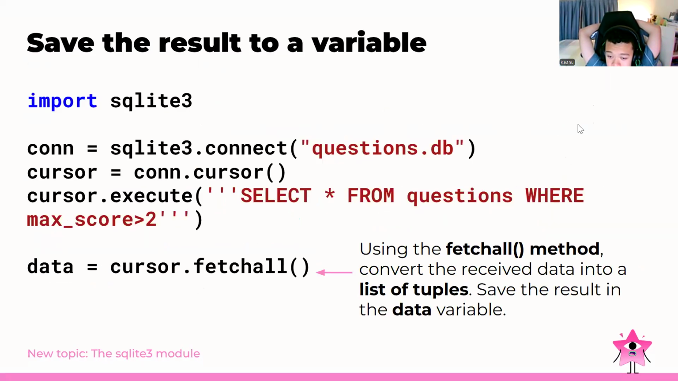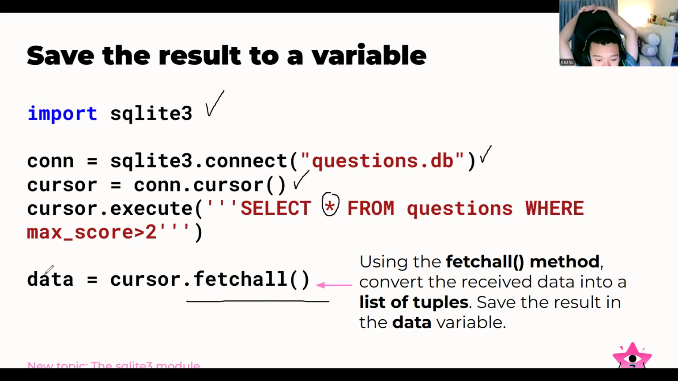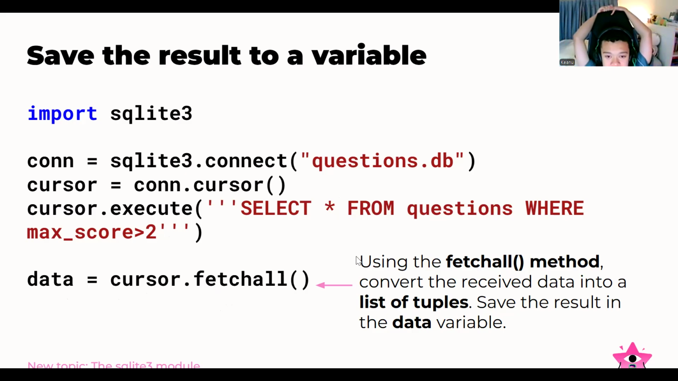And then for setting the result into a variable, we have this one: import sqlite3. We have also connect questions.db. We have the connection cursor for this one. And then we go for the execute: select asterisk from questions where maximum score greater than 2, for example. We have also now data equals cursor.fetchall. So basically we can use the fetchall method to convert the received data into a list of tuples and set the result in the data variable. So basically, list of tuples. What is a tuple? A tuple is a kind of data type we will try to learn on the platform.